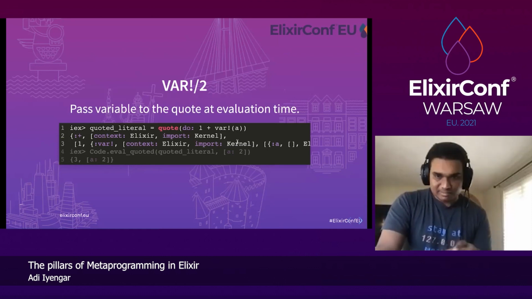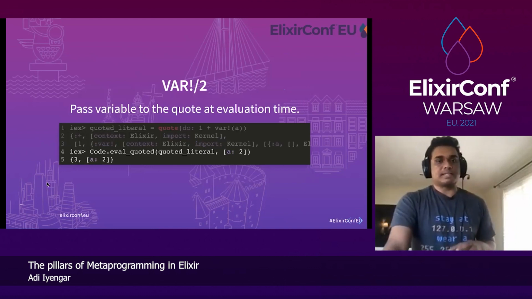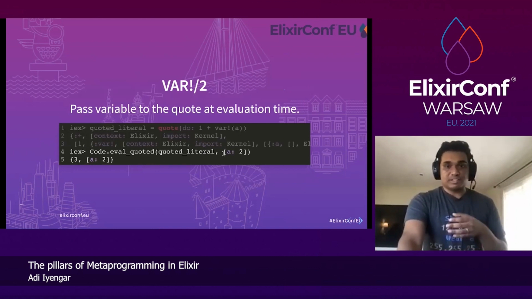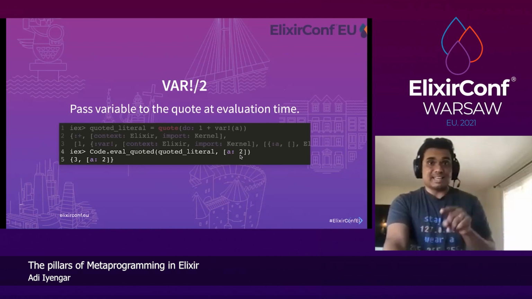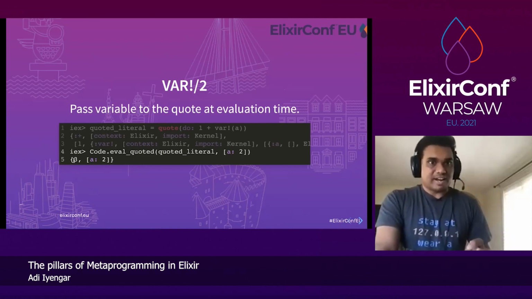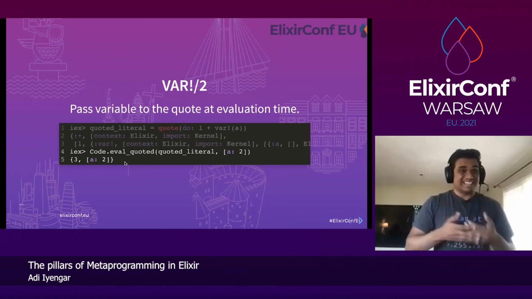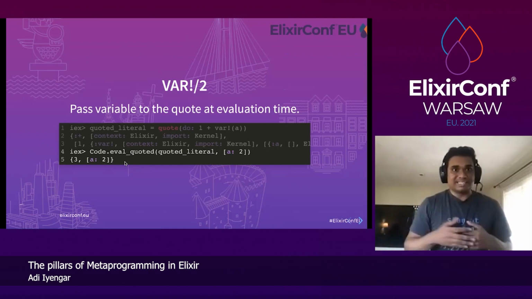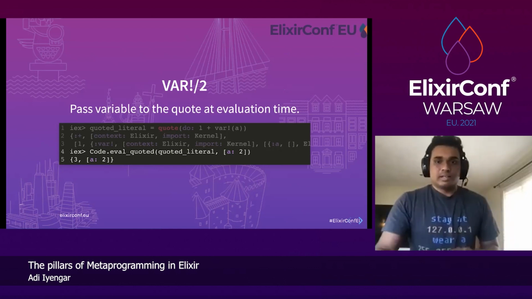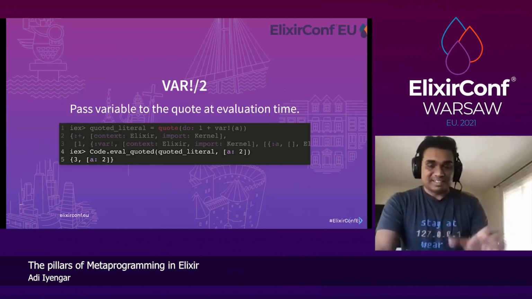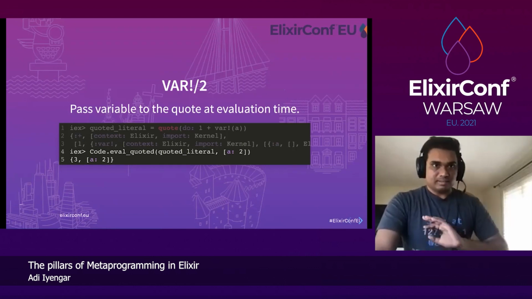Again, it's going to look a little bit different over here. But if you evaluate that, and you also send a variable binding a is 2, it gets evaluated to 3 and returns that a is 2. So this is unhygienic because you're leaking variables across scopes. So you should be careful about using this. There are instances where I've used it, but you can easily avoid using it in most cases.